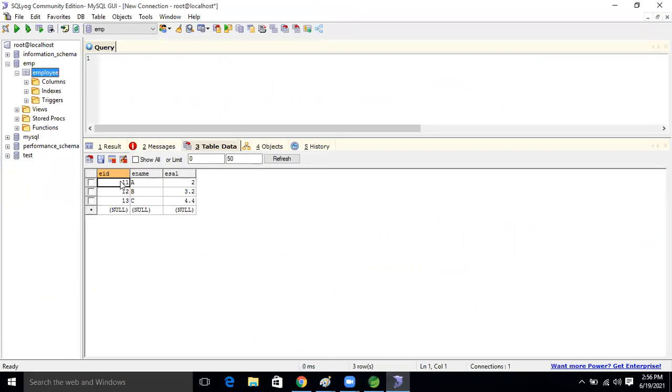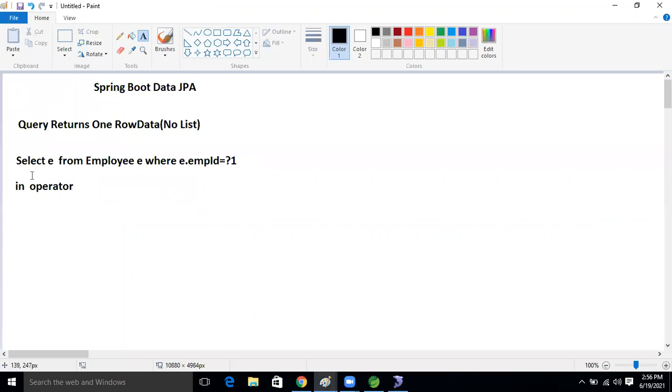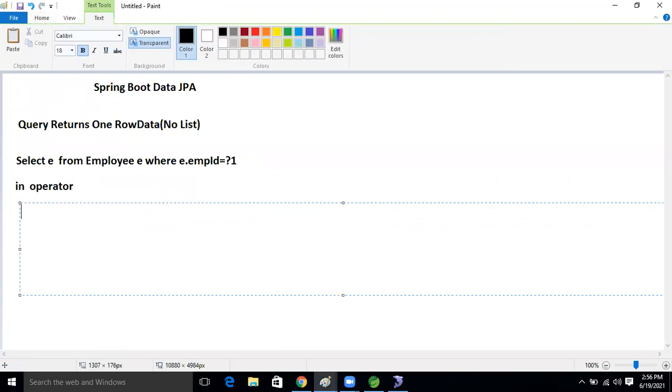I want to select the 12 and 13 records. So the SQL query will be: select star from EMP tab where EID equal to 10 or EID equal to 14.